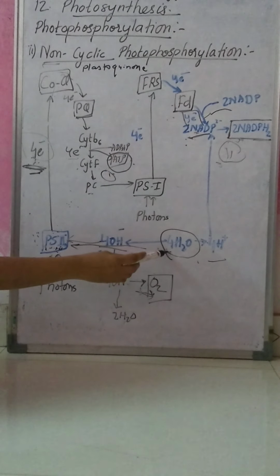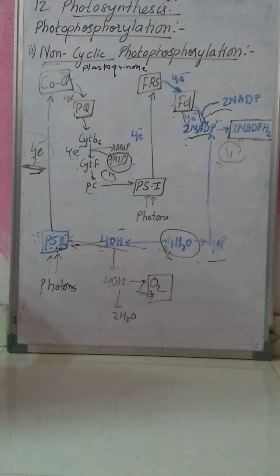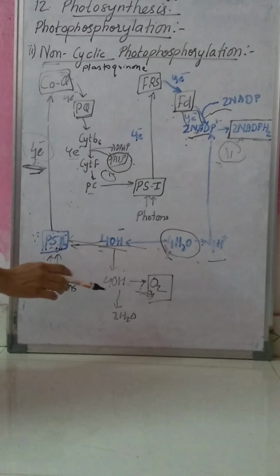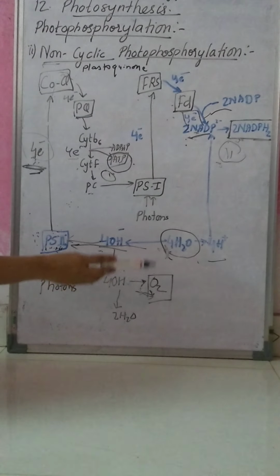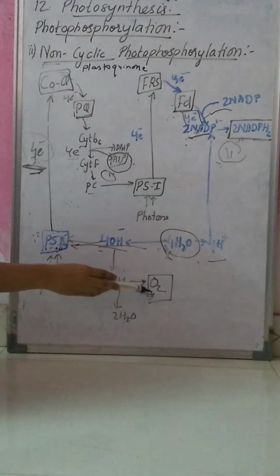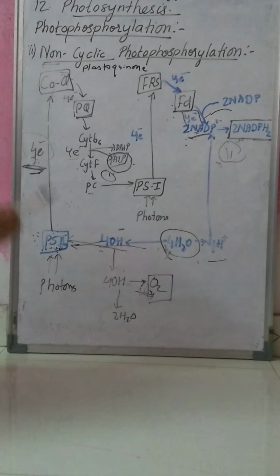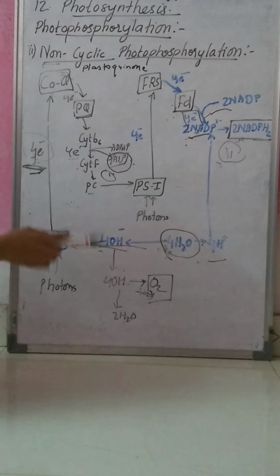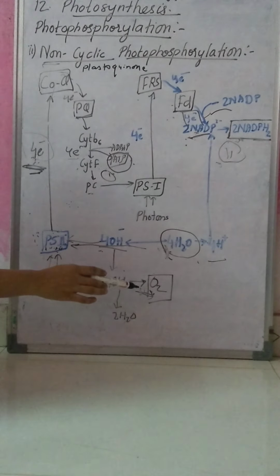Then in non-cyclic electron transfer, photolysis of water takes place, whereas in cyclic electron transfer, no photolysis takes place. And the last point: in non-cyclic electron transfer, oxygen is released, whereas in cyclic electron transfer, oxygen is not released.